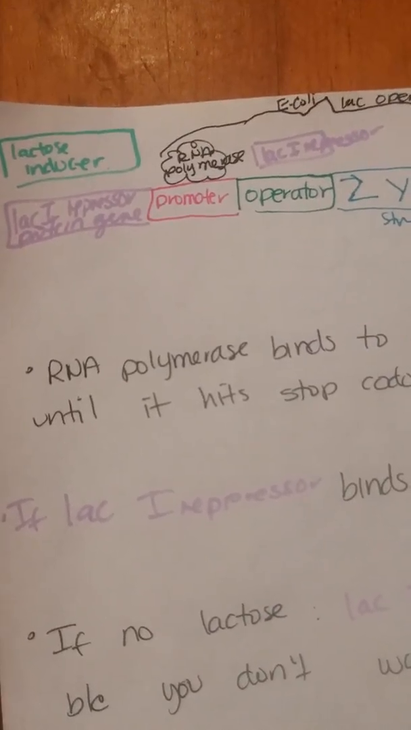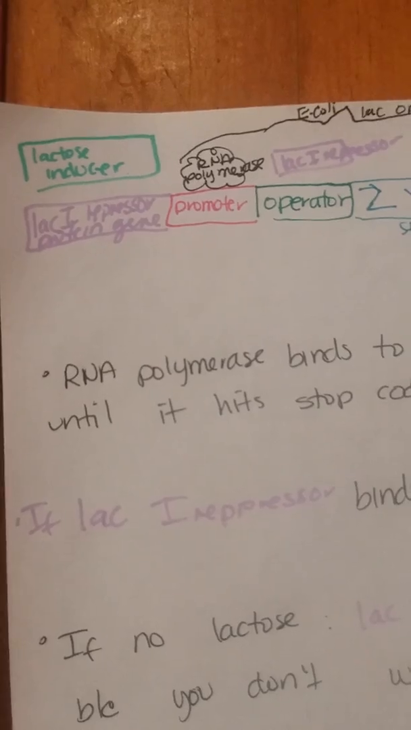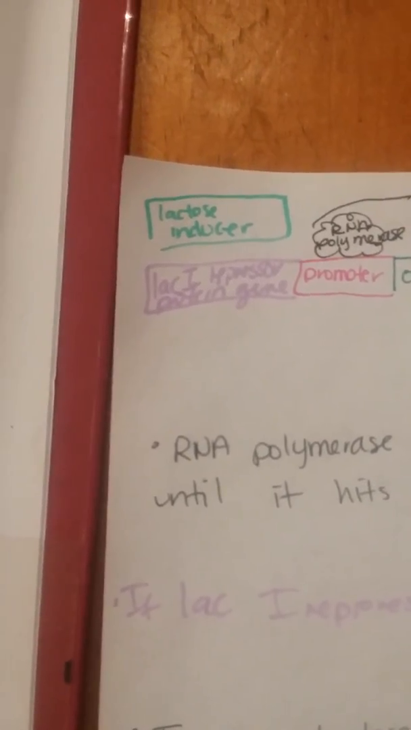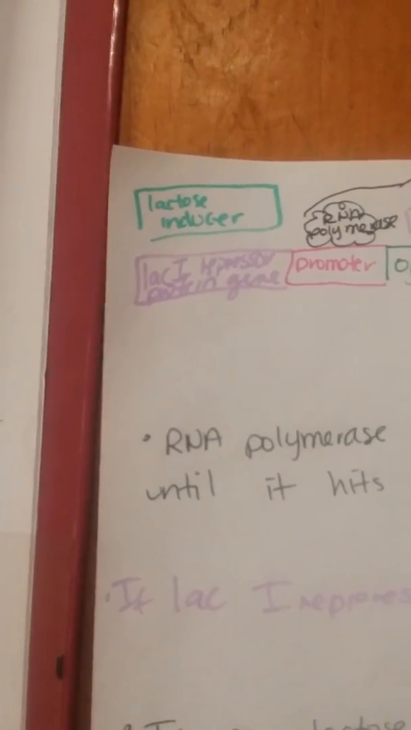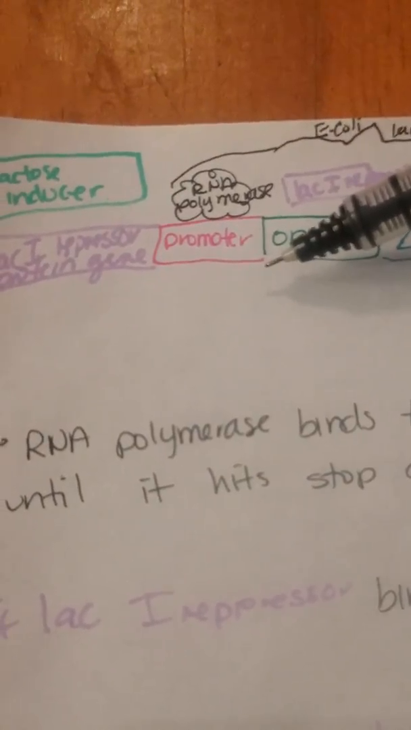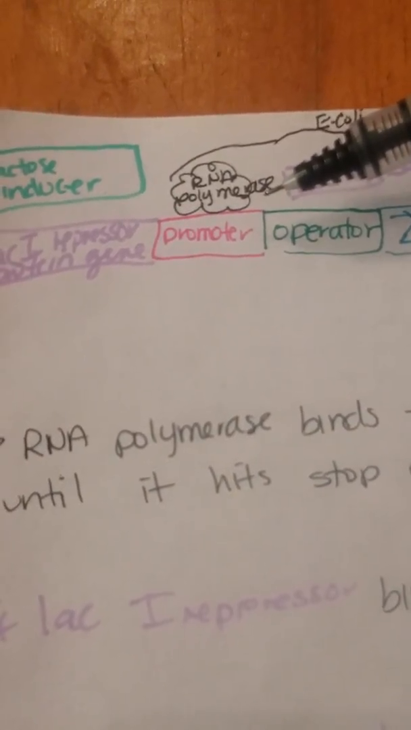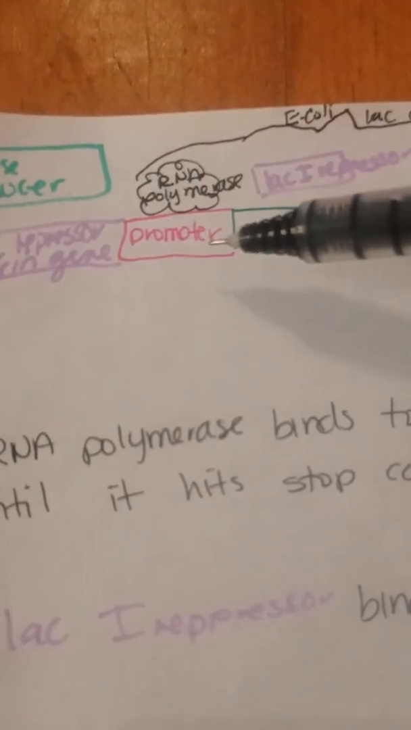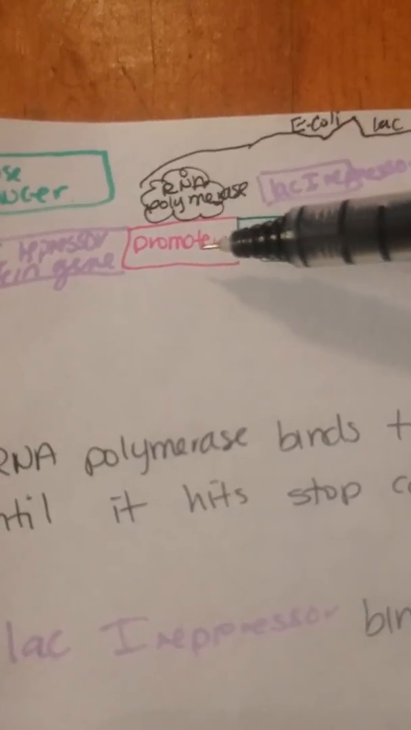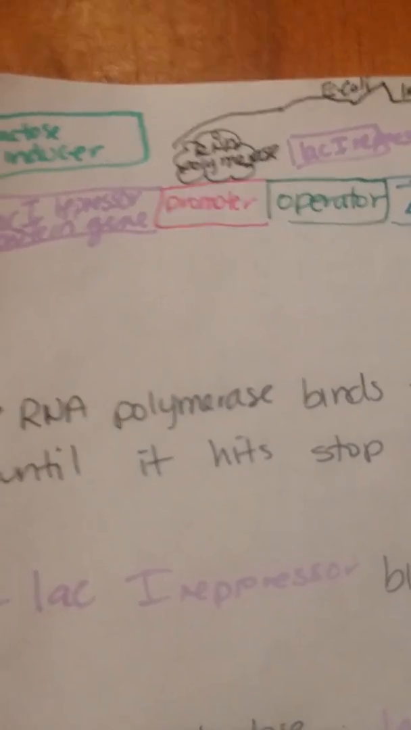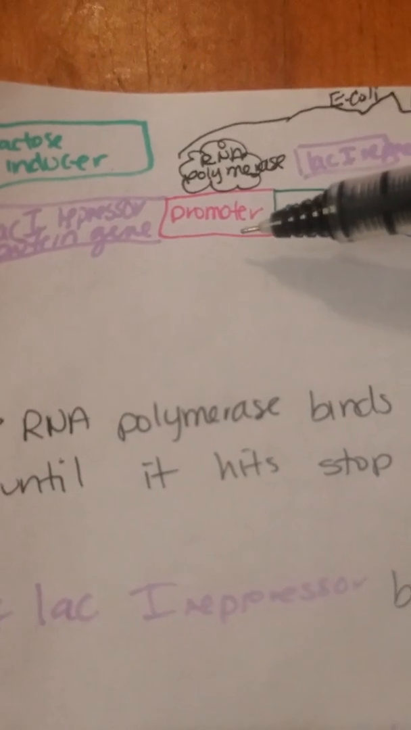There are a few cases when we're going to call it a leaky expression. This is when there is no lactose, so there's no lactose there, but there's still a little bit of transcription happening. A couple of examples that we're going to use, these are all for mutants. Let's say the promoter. This is the promoter. If the promoter cannot bind, then there's going to be no transcription. So let's say it is a mutant promoter, it doesn't work, then RNA polymerase cannot bind, then there's going to be no transcription. It cannot go that way because RNA polymerase has to be bound to the promoter.